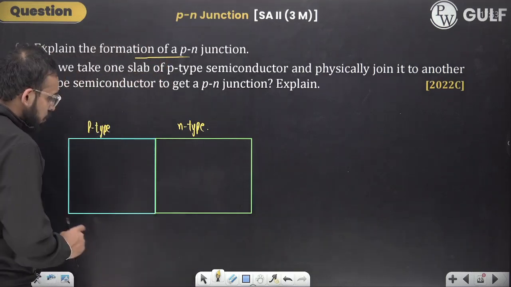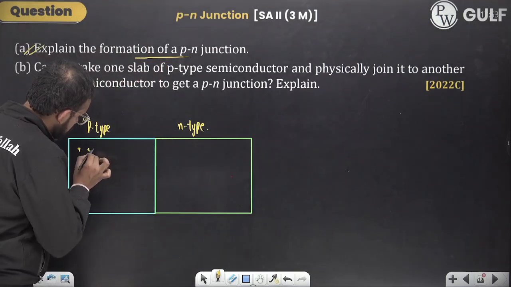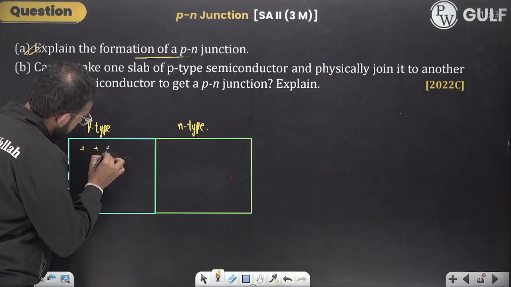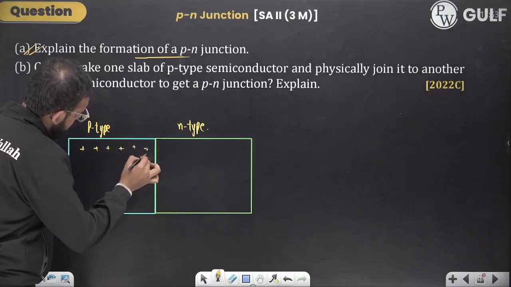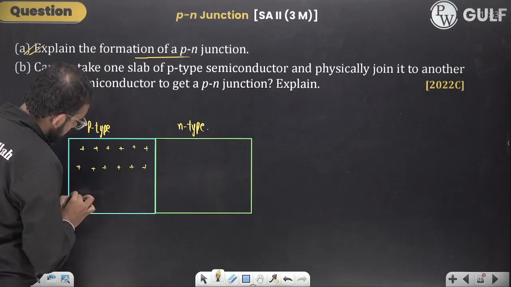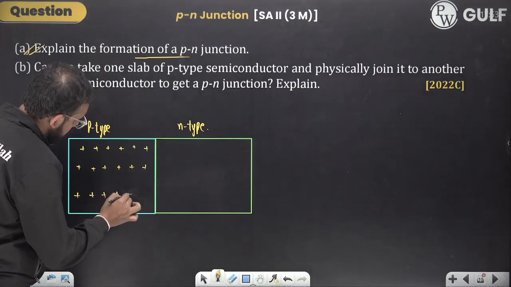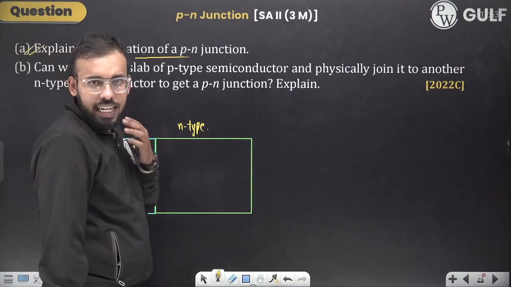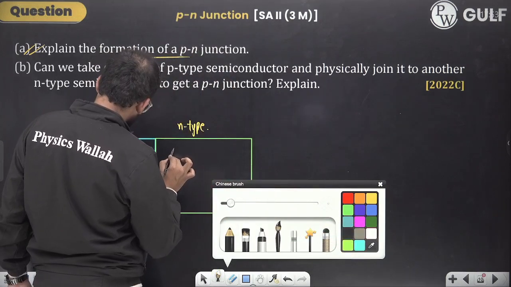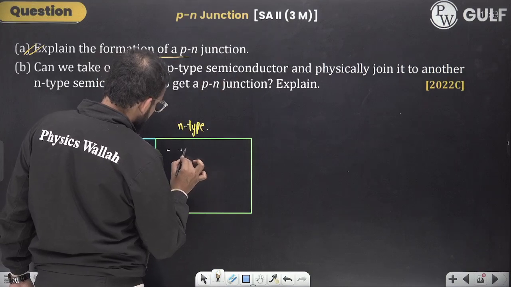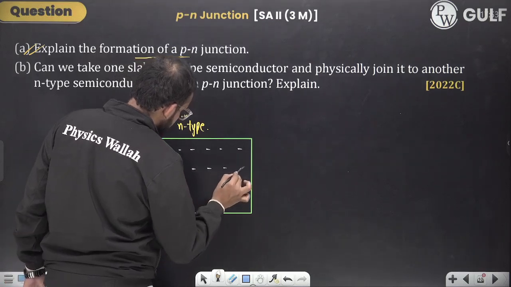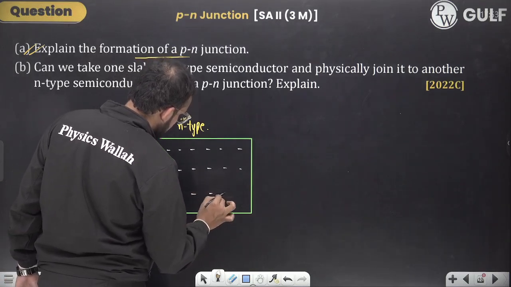In p-type we know holes are the majority charge carriers. In n-type, electrons are the majority charge carriers.